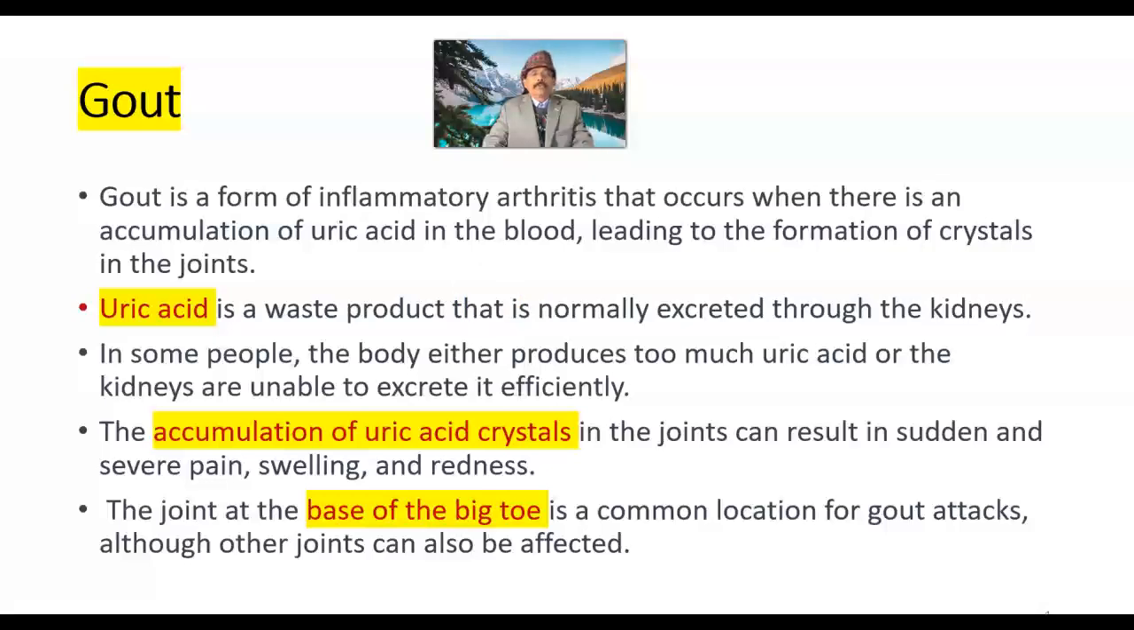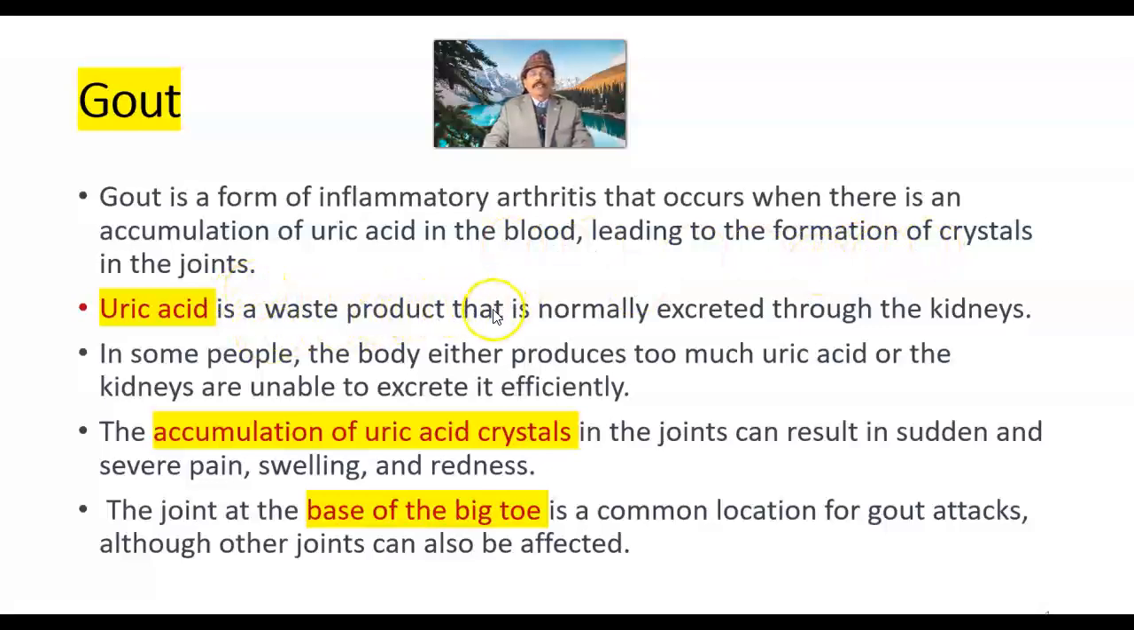Today I will discuss gout. What is gout? Gout is a form of inflammatory arthritis that occurs when there is an accumulation of uric acid in the blood, leading to the formation of crystals in the joint. So, we have inflammatory arthritis, that is inflammation of the joints, and also a high uric acid level in the blood that forms the crystals in the joint. That is gout.